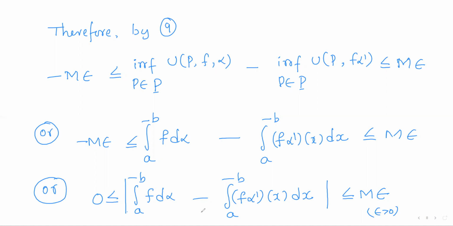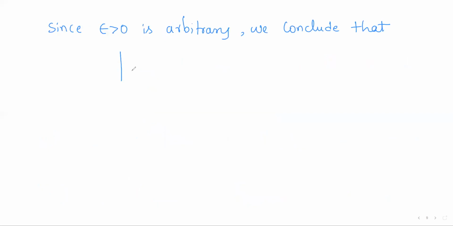So the only possibility is this difference has to be equal to 0. So this modulus value is equal to 0. It cannot be positive. As it is less than or equal to every positive value, this modulus value is equal to 0.